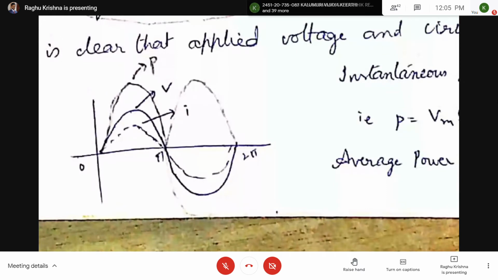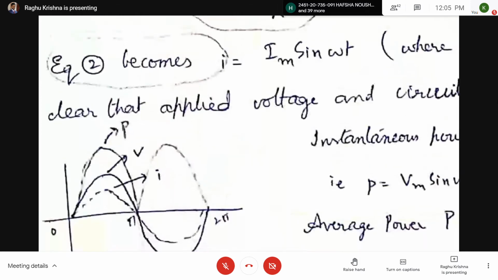Here, voltage and current become zero at the same time, so there is no phase difference between voltage and current. One point is, if we have a pure resistive circuit, then voltage and current will be in phase. There will be no phase difference, because from the equation we got I equal to Im sin omega t, where Im equals Vm by R. So in a resistor circuit, voltage and current are in phase, and the phase difference is zero.